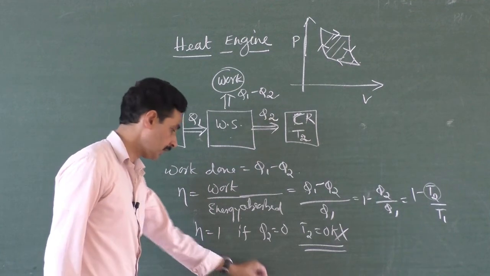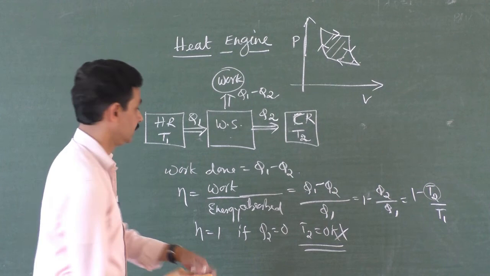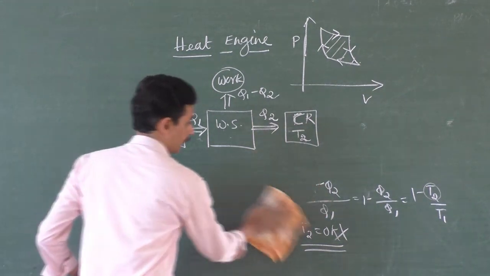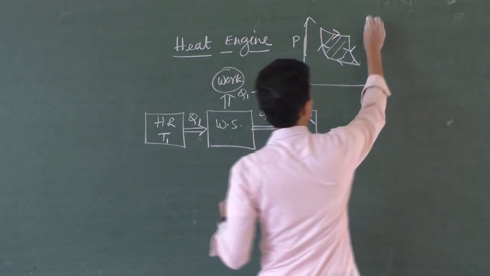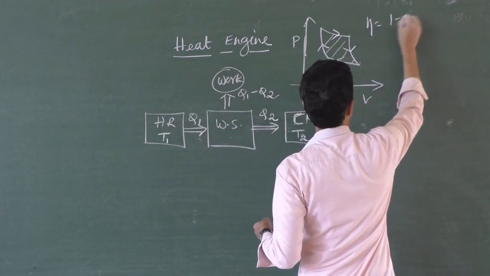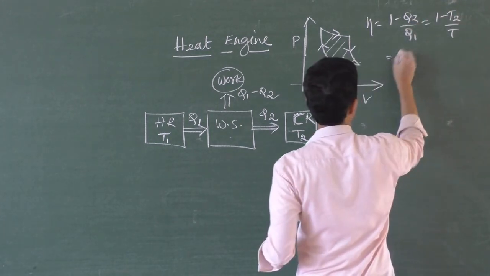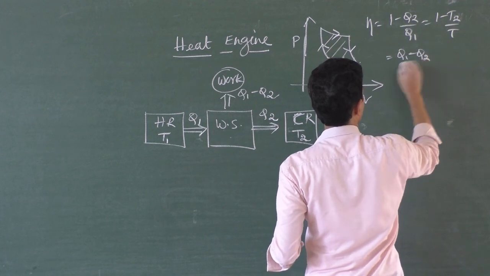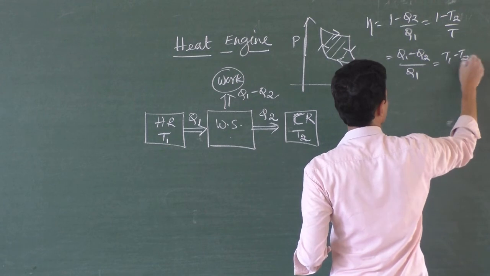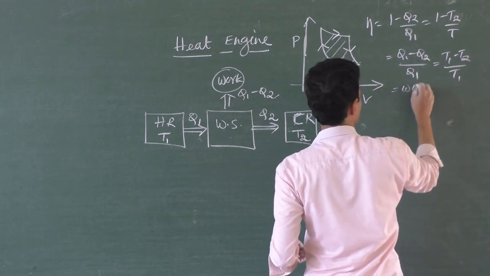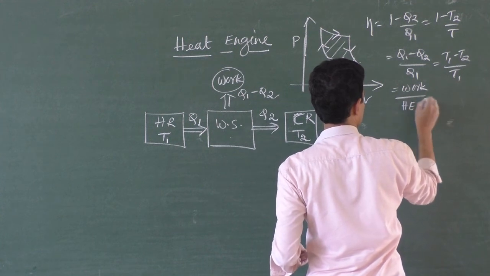Okay. Now what about refrigerator? It works opposite to Carnot cycle, heat engine. Now, what about in refrigerator, all the formulas? So I will write the formula of heat engine here. Eta is equal to 1 minus Q2 by Q1, 1 minus T2 by T1, or I can write it as Q1 minus Q2, work done divided by heat energy, or T1 minus T2 by T1. Actually, this is work output divided by input heat energy absorbed.